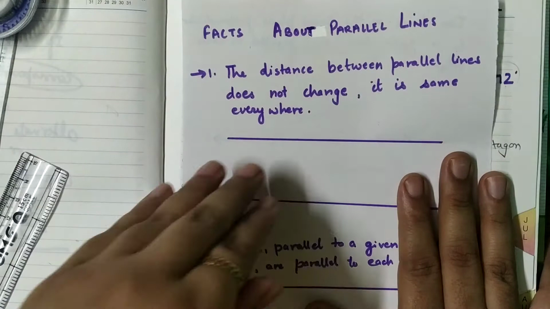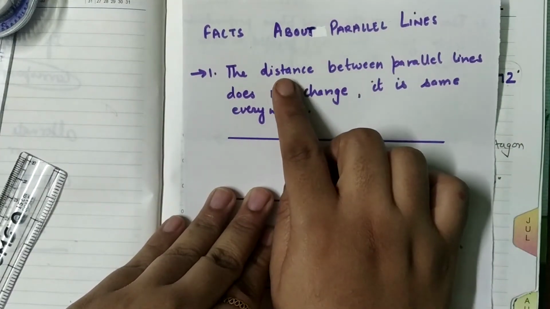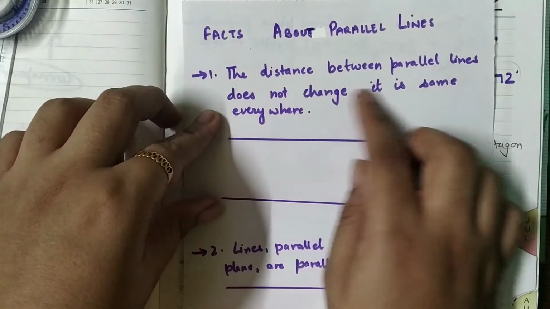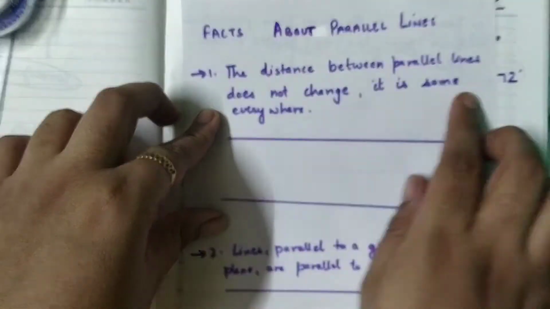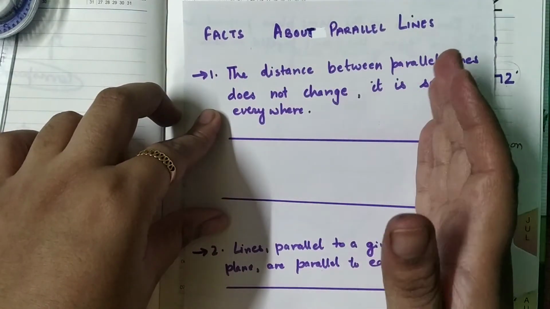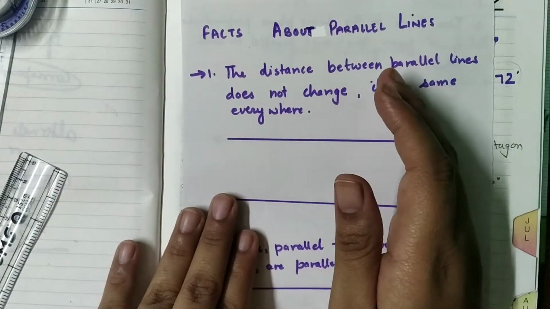It is same everywhere. Whenever we are talking about the distance, we are talking about the perpendicular distance. So in this particular fact we are saying if we have two parallel lines, then the distance between them is same everywhere. That means the perpendicular distance remains same.